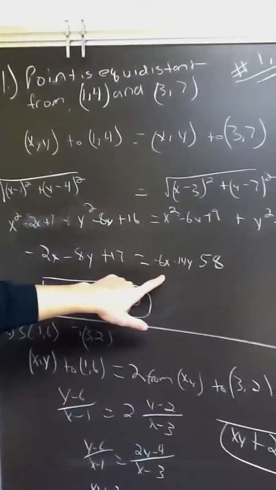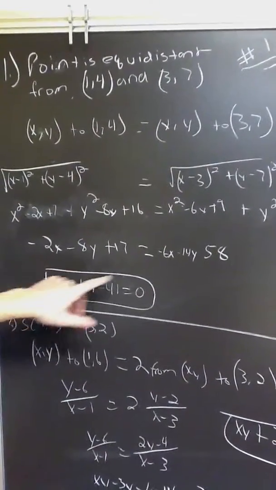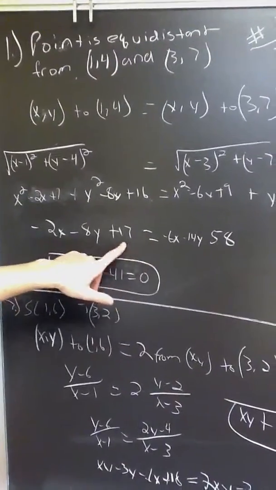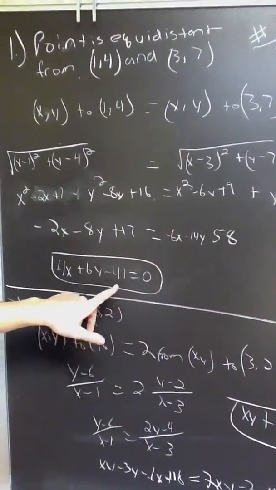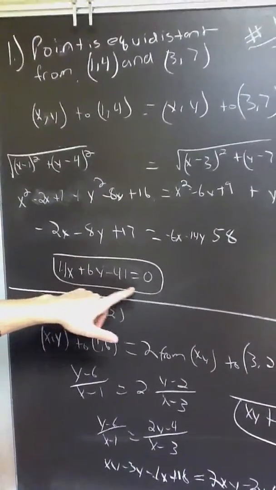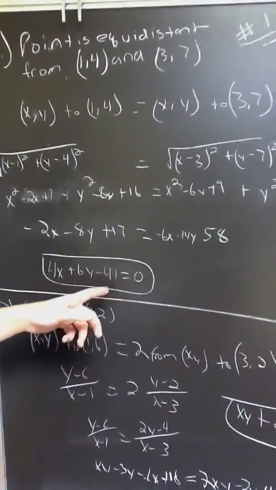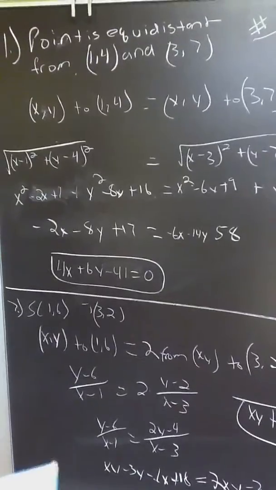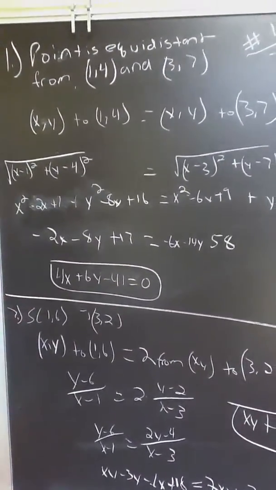And then if we add the 6x to this side, now we have 4x, and if we add 14y, we have 6y. And then 17 minus the 58 from over here is negative 41, so minus 41 equals 0. And you're trying to get it in almost a Cartesian equation form. And that's how you do number 1 and 2.